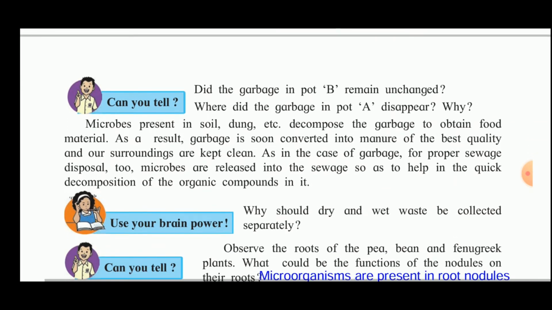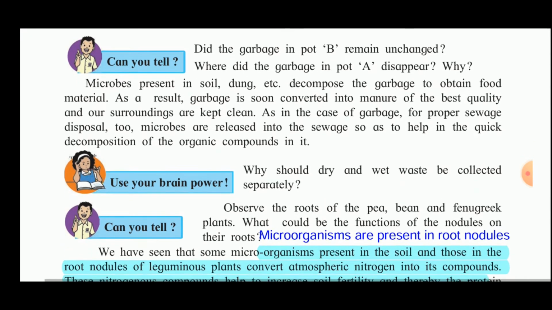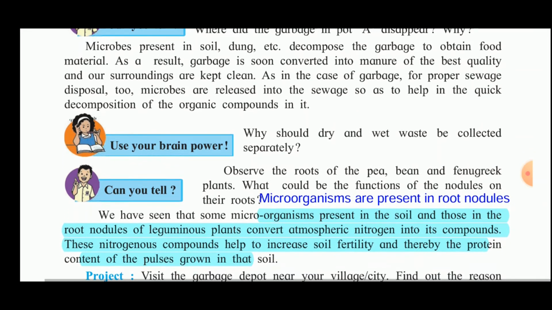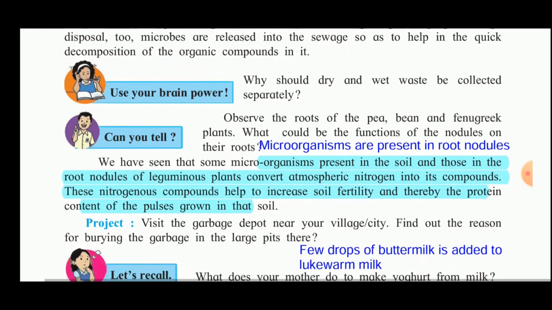The microbes present in the soil, dung, etc. decompose the garbage to obtain food material. As a result, the garbage is soon converted into manure of the best quality and our surroundings are kept clean. As in the case of garbage, for proper sewage disposal too, microbes are released into the sewage to help in the quick decomposition of the organic compounds in it. Now, the next question is, why should dry and wet waste be collected separately?